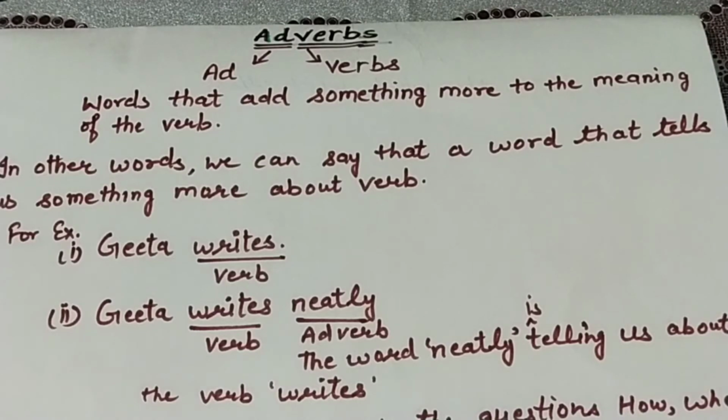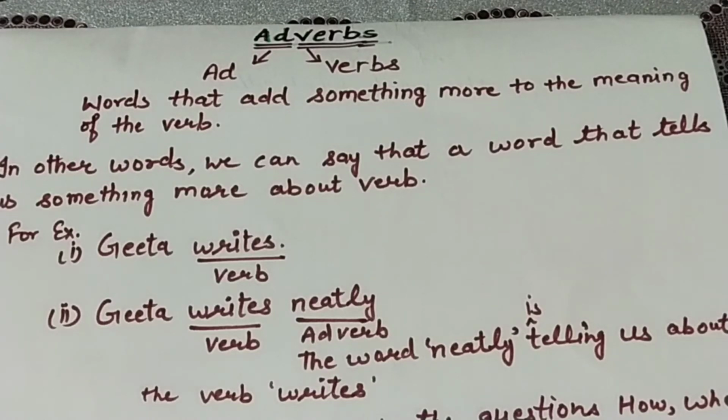Adverbs. If we see the name of this topic, adverbs, it makes clear that it is made up of two words, ad plus verbs. Words that add something more to the meaning of the verb. In other words, a word that tells something more about a verb is called an adverb. Let us see more examples so that it can be cleared.